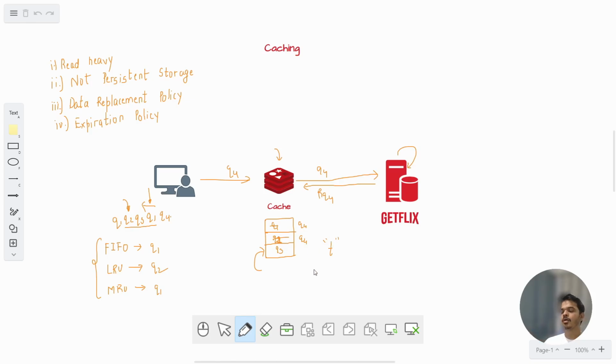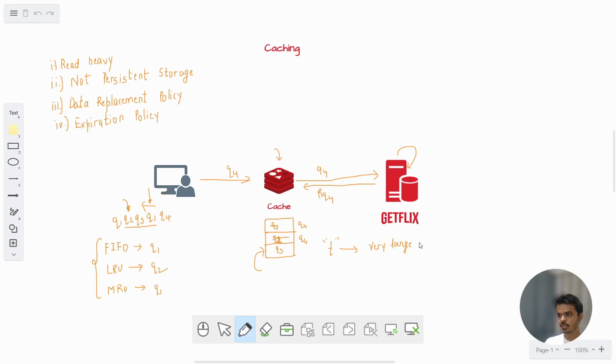Okay? Now what should be the value of t? It is very important. If t is very large, then this particular thing would not go out of cache for a very long time. So in this case, cache is remaining filled for a very long time, but there is no use of it being in cache.